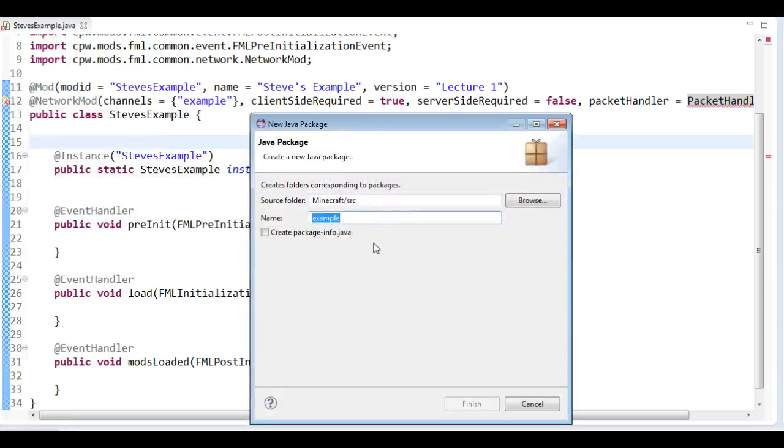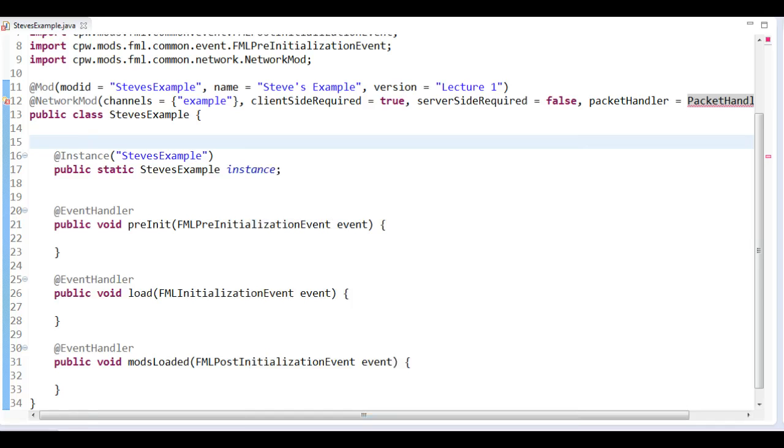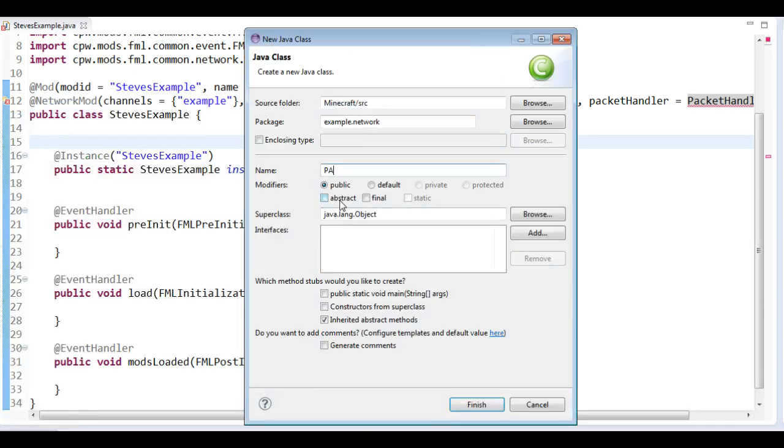First of all, I'm going to create a sub package to example called network. That seems like a good idea, right? If we have something that we use to communicate between the client and the server, it might be a good idea to call it network. And inside the network package, I want to create a new class called PacketHandler, like that.